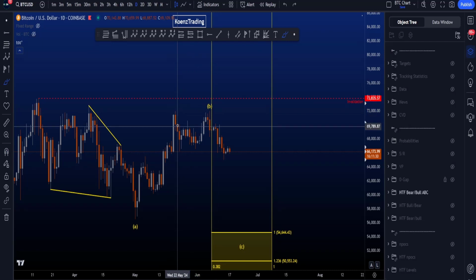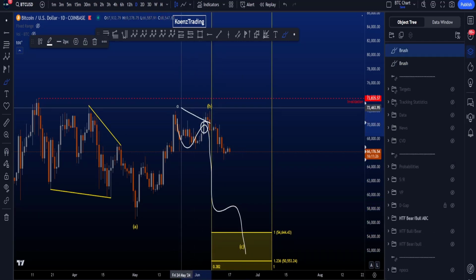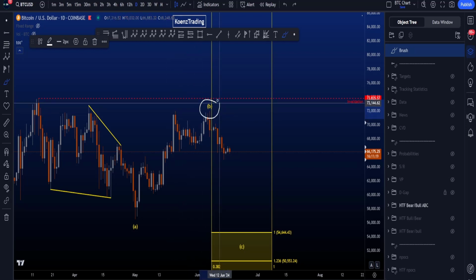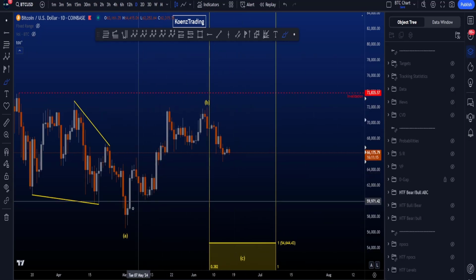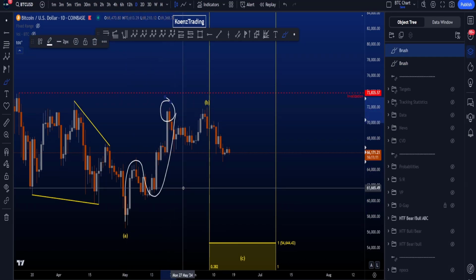B on the left top, because then for wave C we need an impulse to the downside, but wave 2 is not allowed to go above the start of wave 1, and on some charts this high has been taken, so wave B has to be positioned on the high here. But that leaves us with a bit of a problem. If we look for a zigzag in an ABC, it's much better to end the zigzag over here.